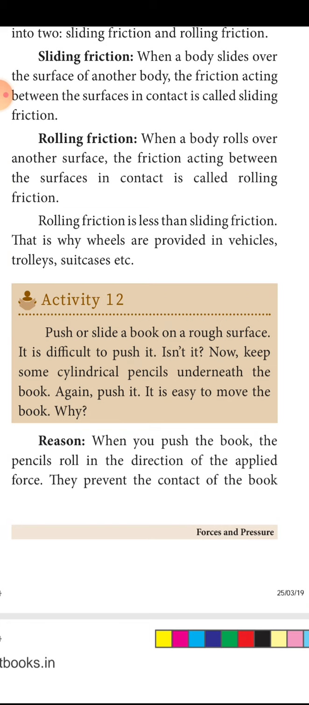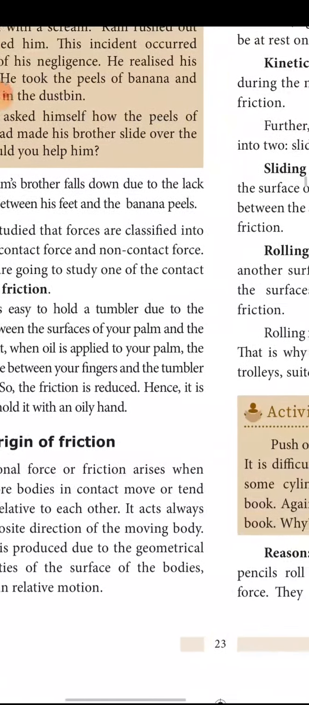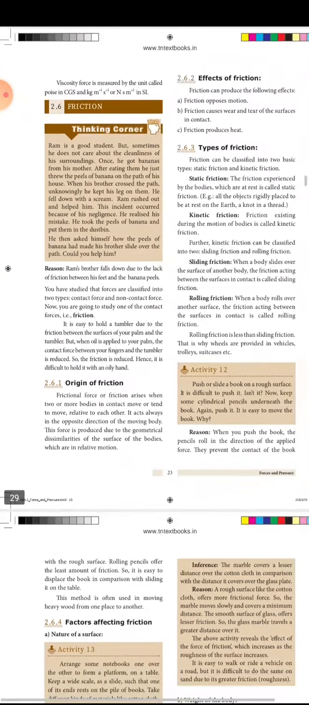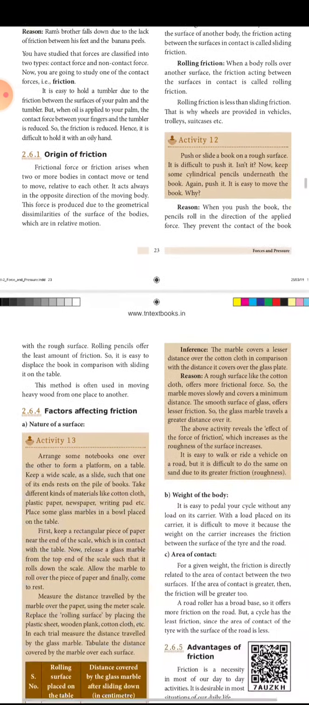A rough surface will have more friction than a smooth surface. This is given in your activity. What you have studied on page 23: friction, origin of friction, effects of friction, and types of friction. Then we are going to see the factors affecting friction.